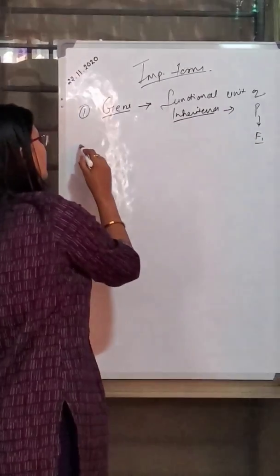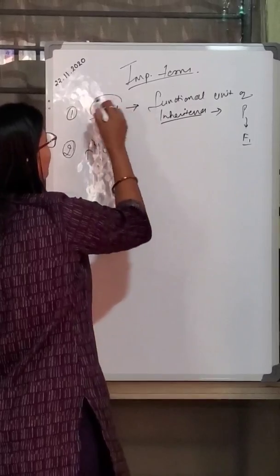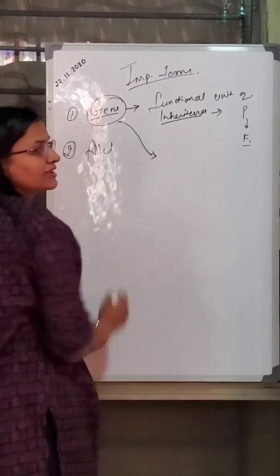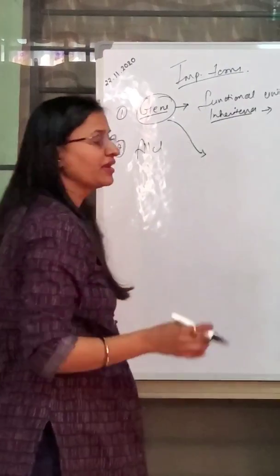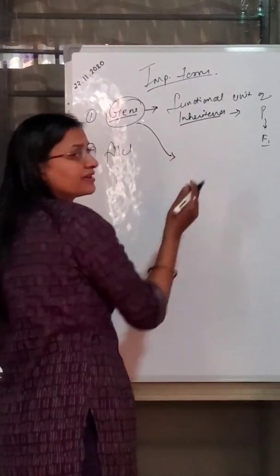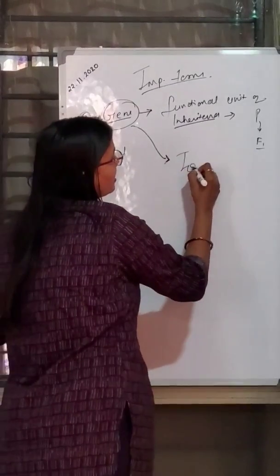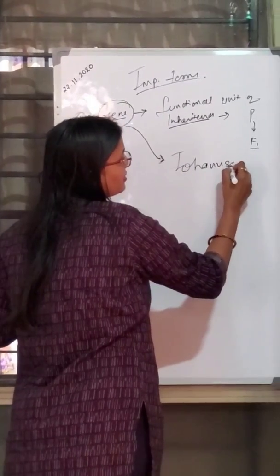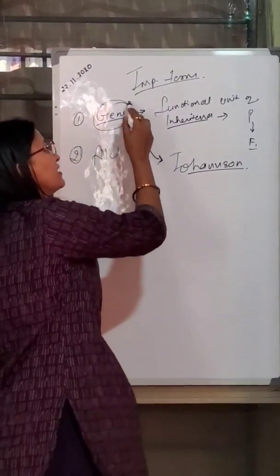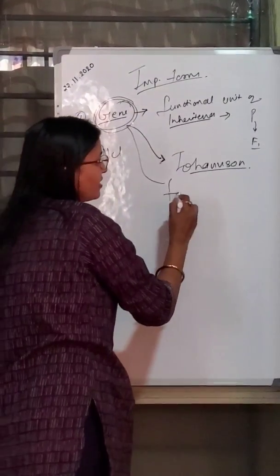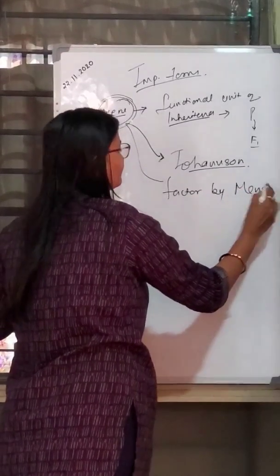Now the second important term is allele. Now one thing, who gave the term gene? You should know which scientist gave which term. This is very important and is asked in very competitive exams. The term gene was given by Johannsen. And earlier, gene was called a factor by Mendel.